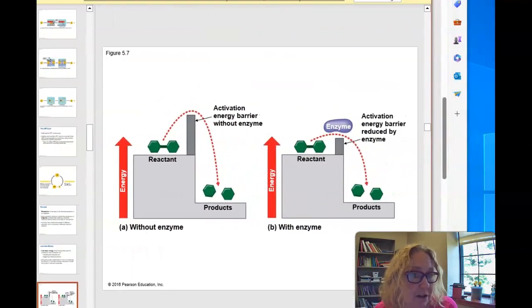That's this slide again. You've got the activation energy. This is how much energy it will take, how much heat, how much whatever to get from here to the products. But if you have an enzyme, it doesn't take very much energy at all. You are adding that enzyme to the situation, and that is speeding up the reaction, but it is not used in the process.